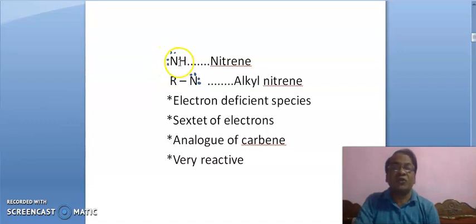2 to 4 to 6. There are only 6 electrons. There is a sextet of electrons in the outermost orbit of the nitrogen of nitrene. It is analogous to carbene and very reactive.